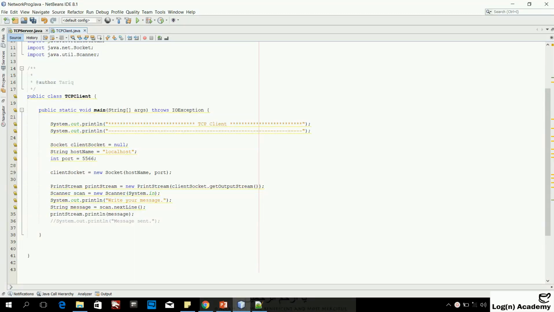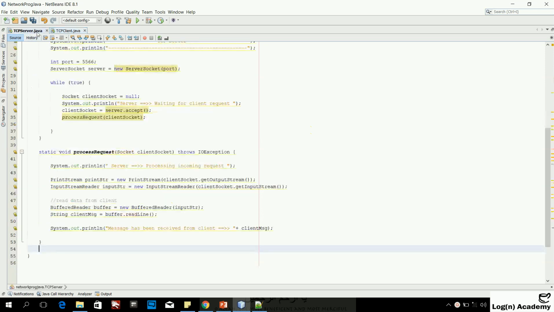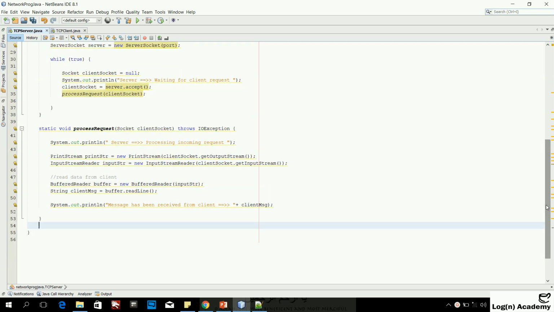So in the last lecture, we coded the TCP client and we sent a message from the client to the server. So now we will write an acknowledgement message that will be sent from the server to the client. So let's write some additional code in the TCP server that will respond back to the client as an acknowledgement.